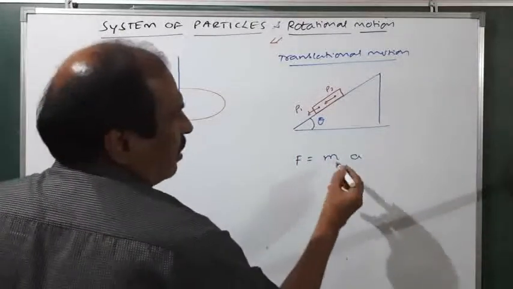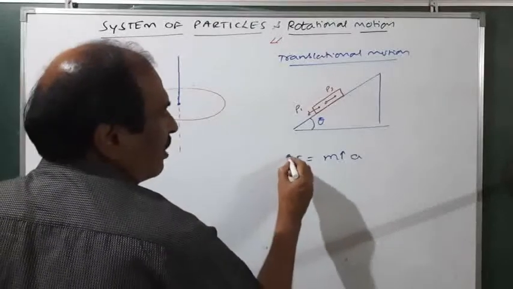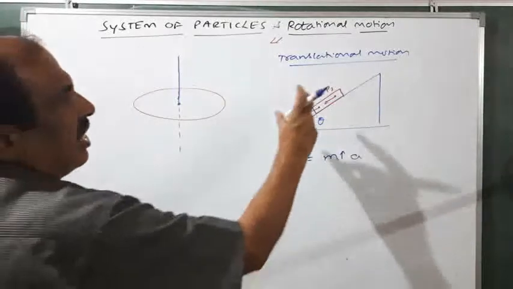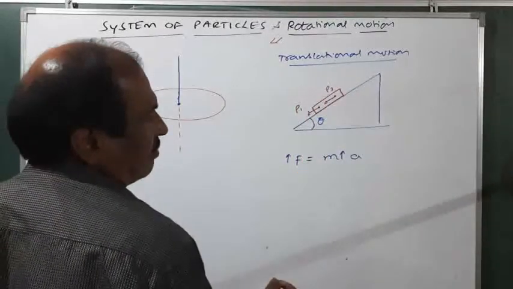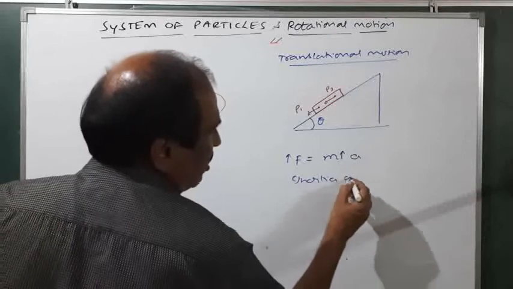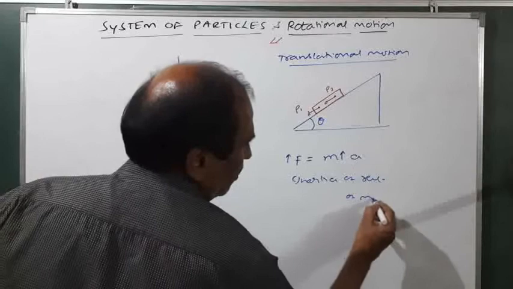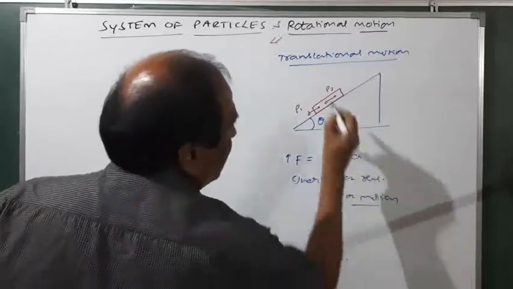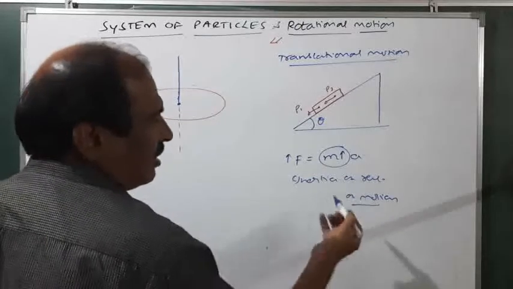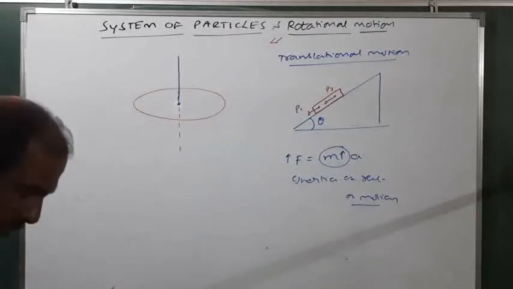You please remember, more is the mass, more is the inertia, and more is the force required. Therefore, mass measures inertia for translational motion. In inertia there are two types: inertia of rest and inertia of motion. In translational motion, more is the mass, more is the inertia, lesser is the mass, lesser is the inertia. The same concept we are going to use here.